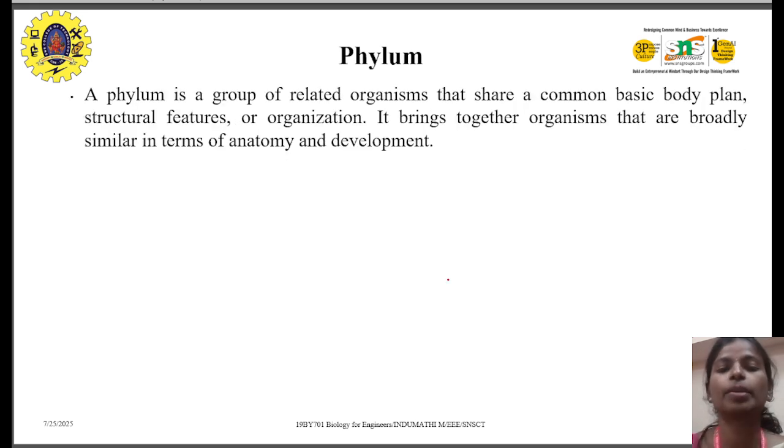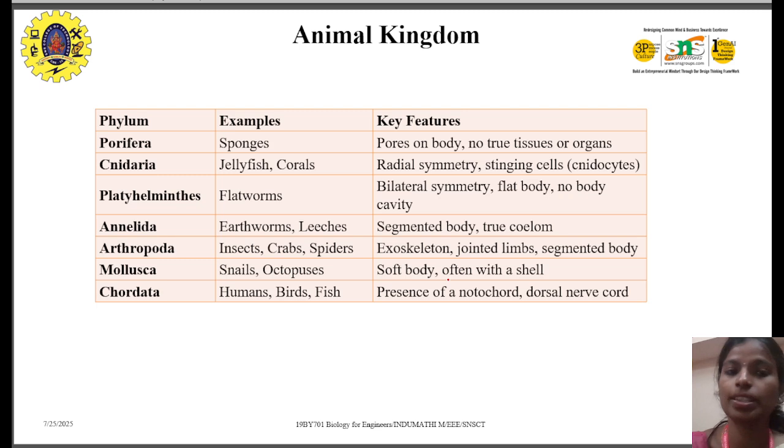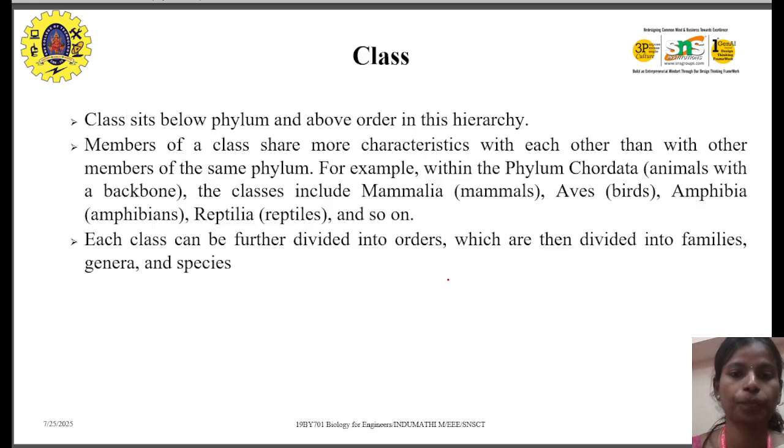Next comes phylum. It's a group of organisms that share a common basic body plan, structures, and features. For example, we have Porifera, the sponges. There are many types, right? Those with pores on the body and no true tissues or organs, we call Porifera. That's how we can classify the phylum.